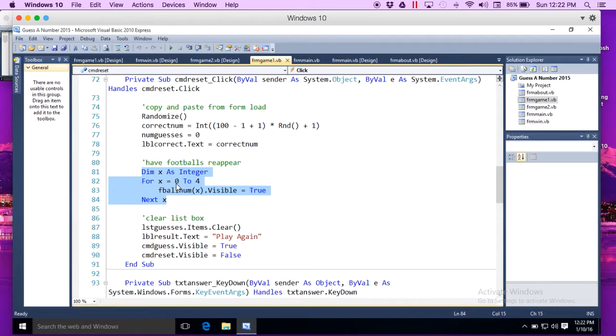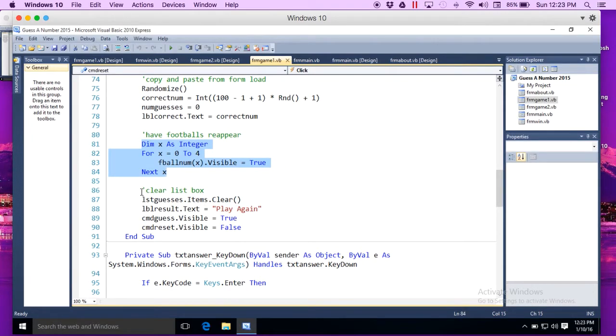Next x. What comes after 0? 1. Fball num 1 visible equals true. That's my second football. Next x. 2. Fball 2 dot visible equals true. My third football. Then it goes to 3. My fourth football. Then it goes to 4. My fifth football. So I automate it. Instead of typing 5 lines, I typed 4 lines.